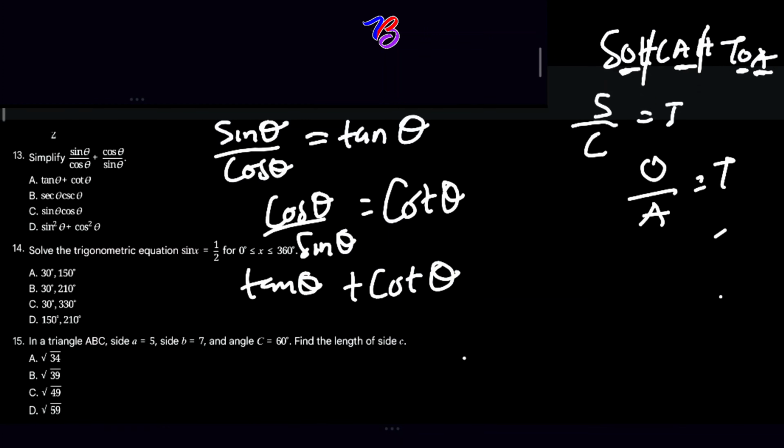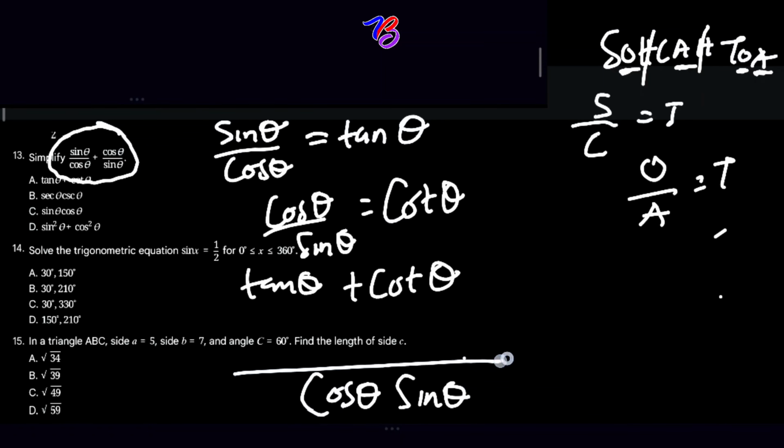Exactly. So to simplify further, we'll find a common denominator. What's our common denominator here? If you look at this equation, you see that our denominator is what? Cos theta and sin theta. So our common denominator becomes cos theta sin theta. So our numerators will now become what?